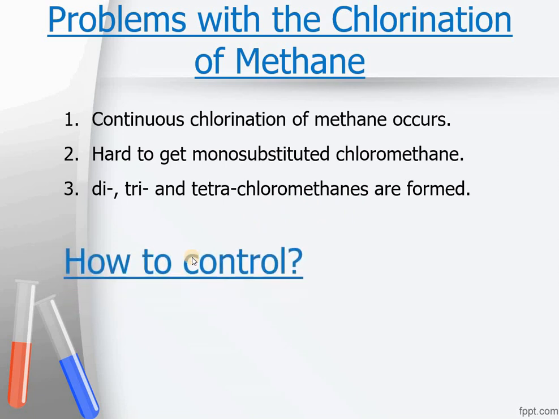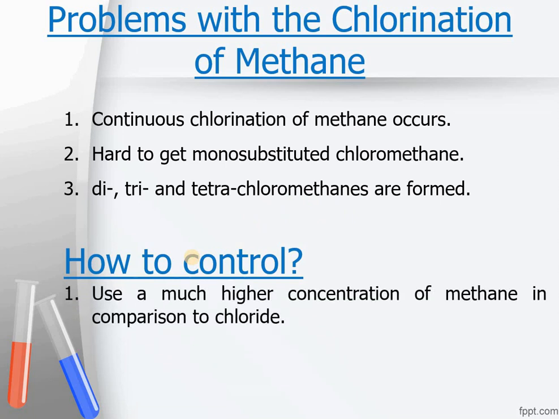How can we control this overchlorination of methane? One way to avoid this problem is to use a much higher concentration of methane in comparison to chlorine. This reduces the chance of a chlorine radical running into a chloromethane and starting the mechanism over again to form a dichloromethane.